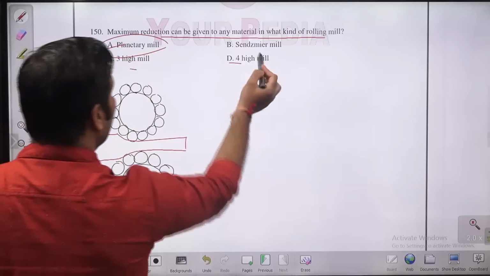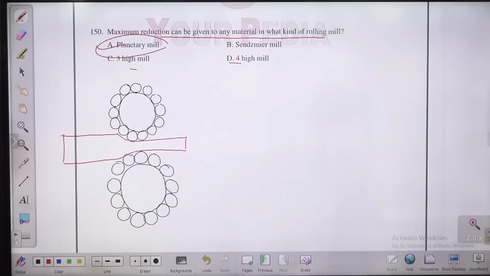3 high mill, 4 high mill. Yes, the reduction in a 4 high mill will be better as compared to the 3 high mill, but the reduction in a single pass will be maximum in the case of a planetary mill. So for this case, the answer will be A,